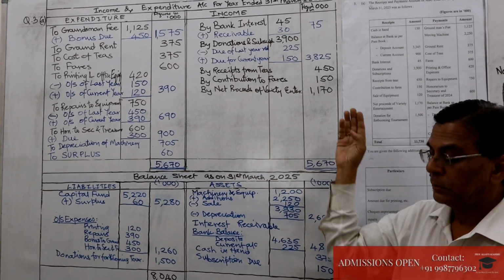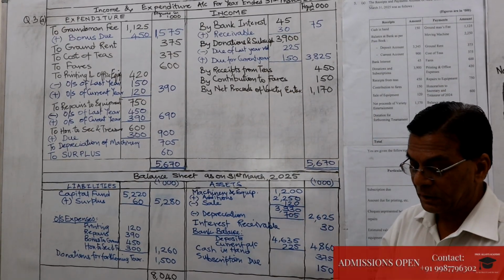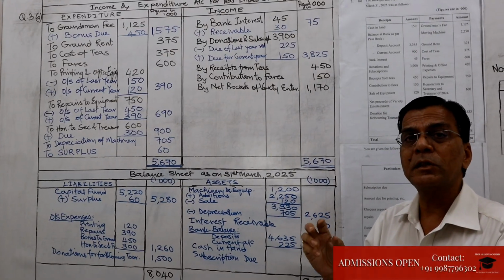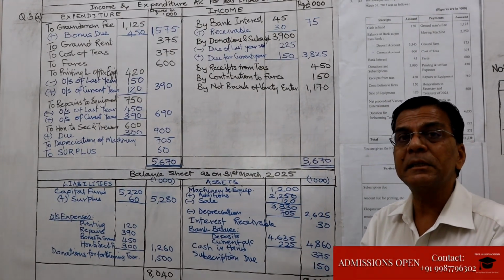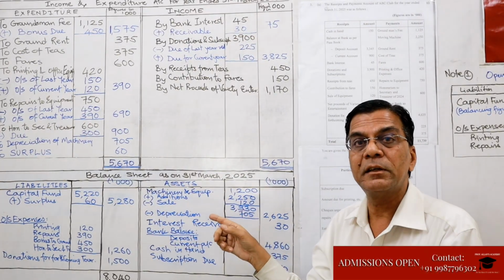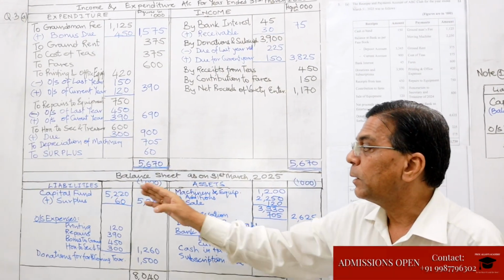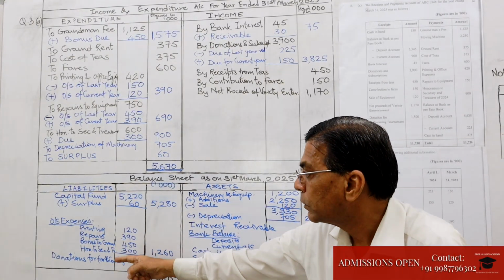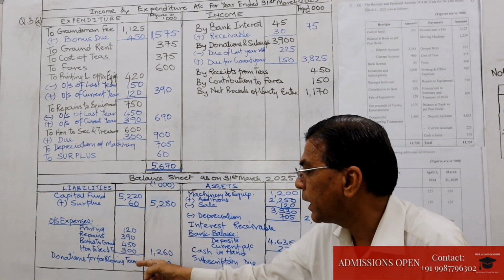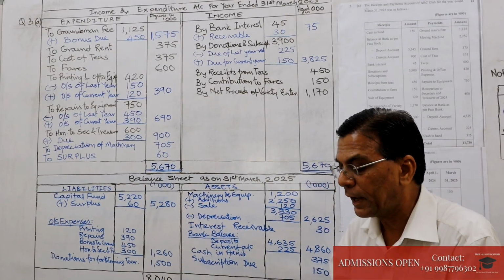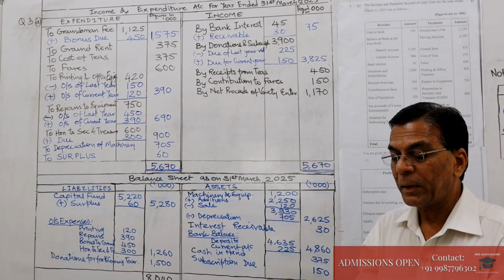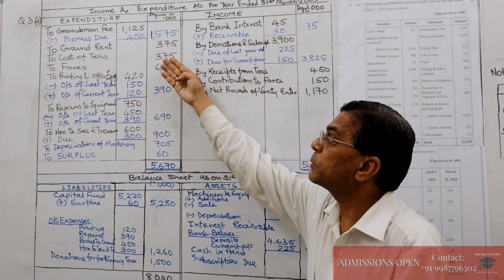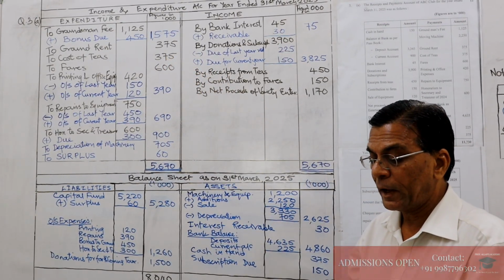Then we have net proceeds of variety entertainment. This is an income, 1170. Then donations for forthcoming tournament. Because they use the word forthcoming, it is not for the present financial year. Therefore, this will be recorded on the liability side as donations for forthcoming tournament 1500. Now we move on to the payment side. The groundsman's fees, that is an expenditure, 1125.